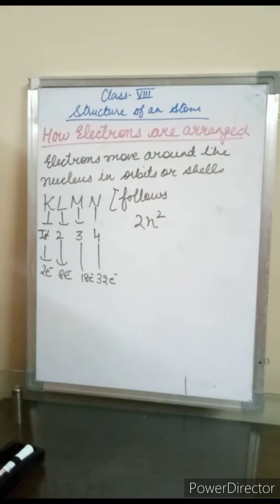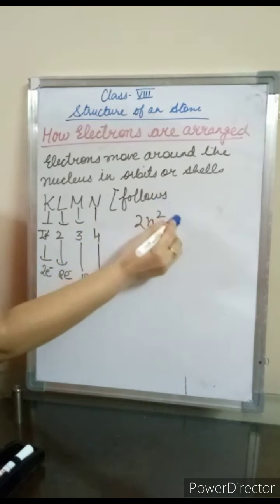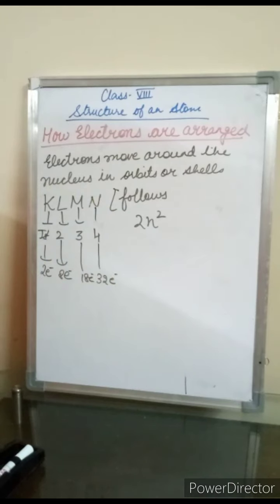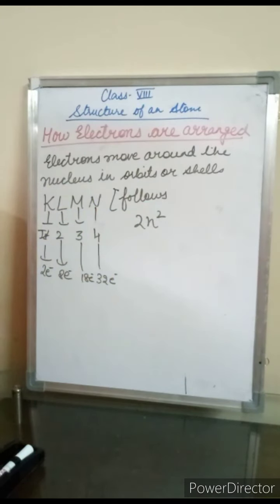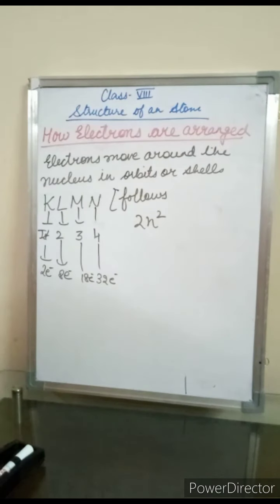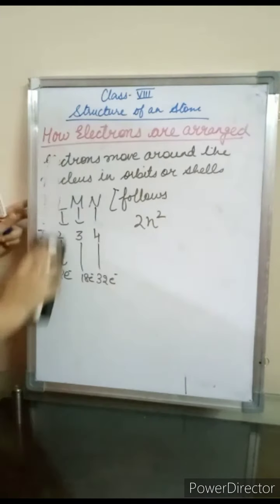Now, how can these electrons be accommodated in these shells? They follow the formula 2n square. Now students, this formula 2n square was given by Bohr-Bury, and you are going to study it in your higher class. Right. Now the next topic that I am going to explain to you is the drawing of the atomic structure. How we are going to draw the structures of the atom.